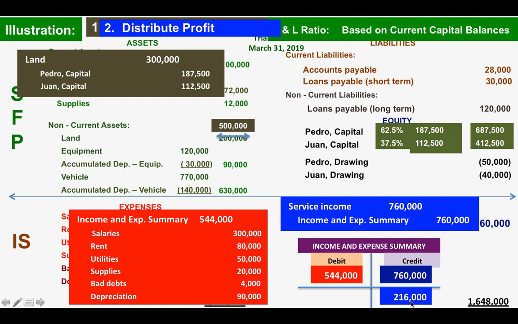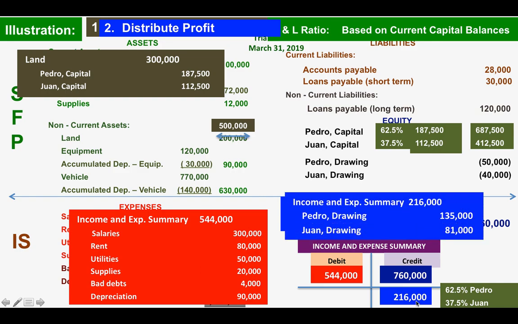So we are going to distribute this profit of 216,000 to Pedro and Juan based on the profit and loss ratio. 62.5% is for Pedro and 37.5% is for Juan. So let us distribute this by doing an entry.